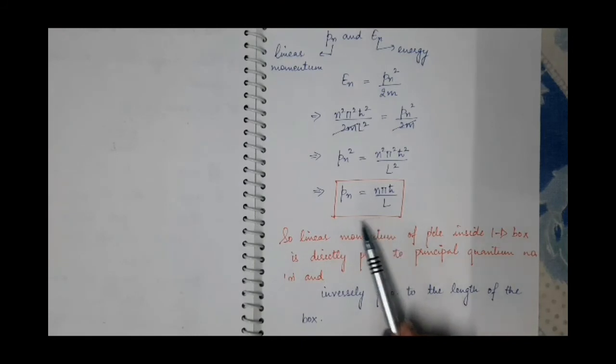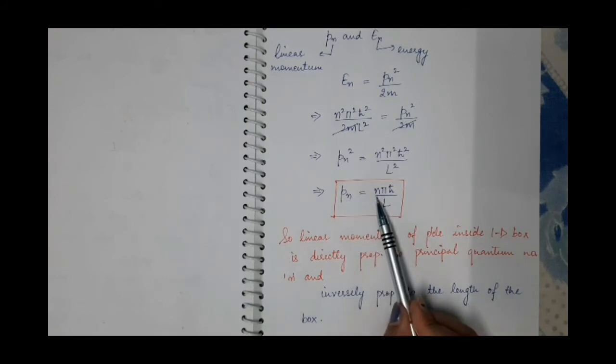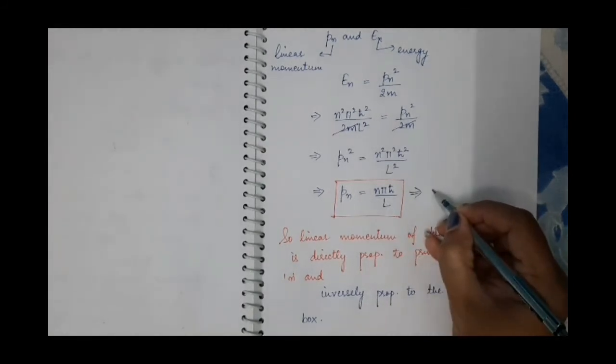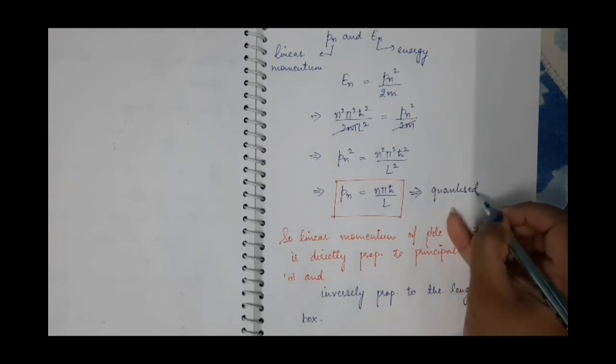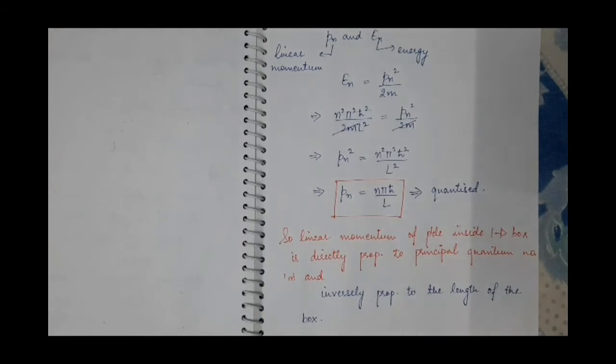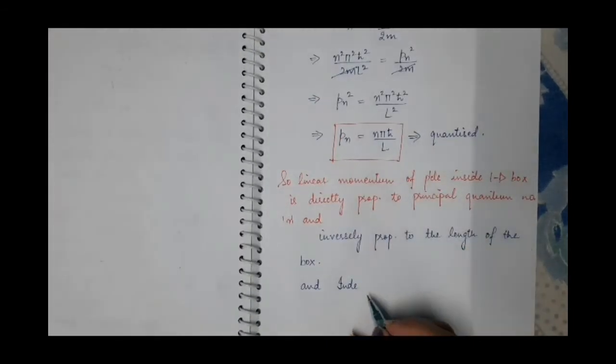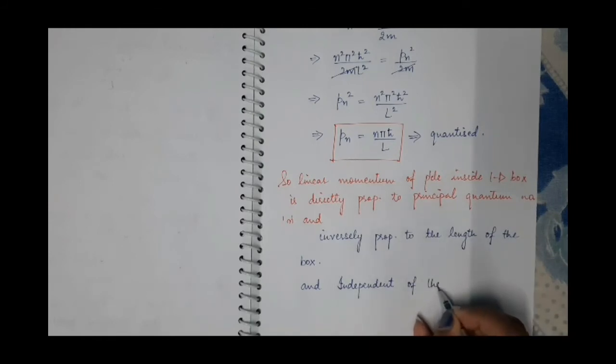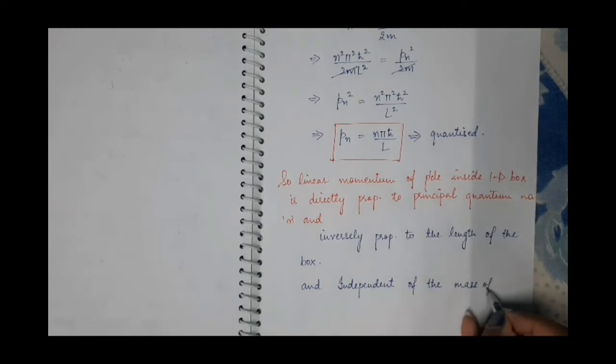So the allowed values of momentum are discrete and quantized. As Pn depends upon n, whose value varies from 1, 2, 3 and so on, this implies that linear momentum of a particle inside the box is quantized. And it doesn't include any mass in its expression. Therefore, the linear momentum of the particle inside the box is independent of the mass of the particle.